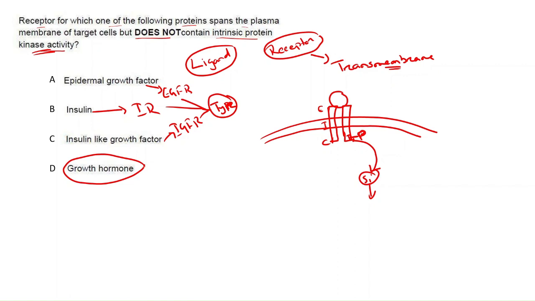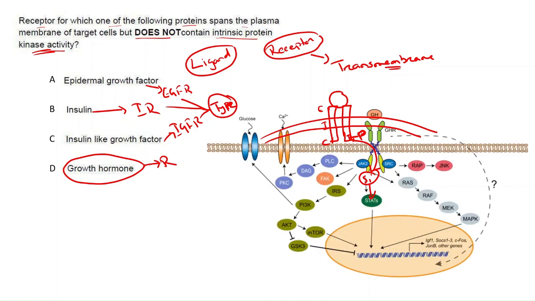Binding of the growth hormone to its receptor does not induce kinase activity, meaning it does not induce any phosphorylation. See this picture: binding of growth hormone to its receptor activates the receptor, which binds to different proteins, but does not induce any phosphorylation. So the answer is option D.